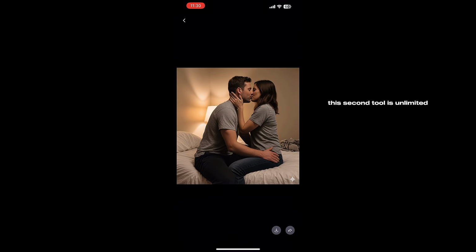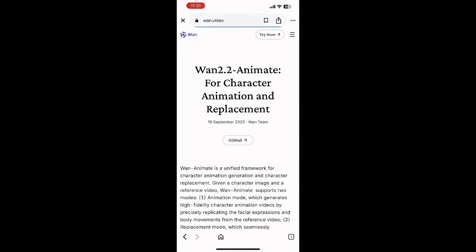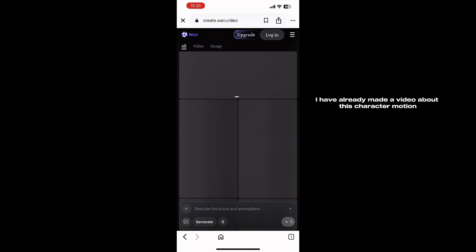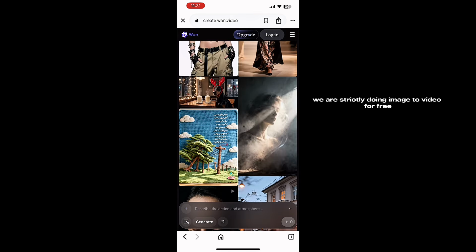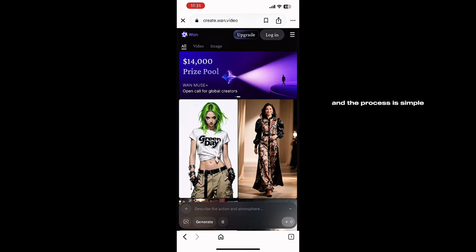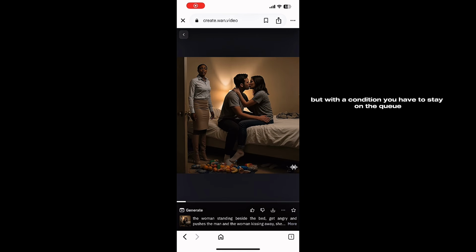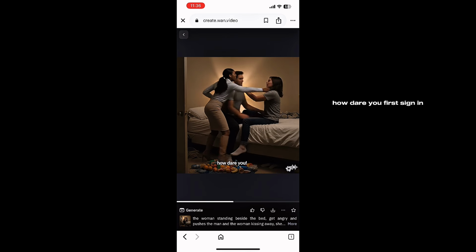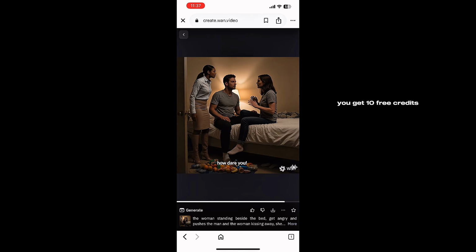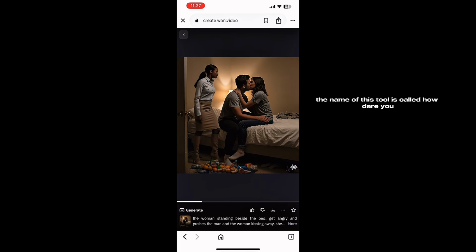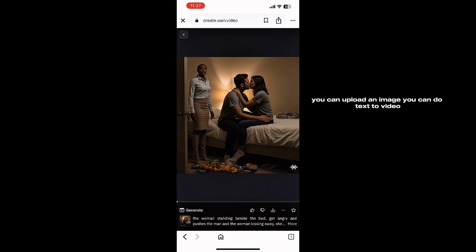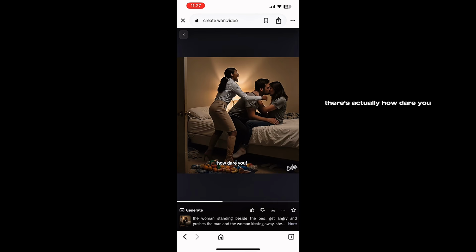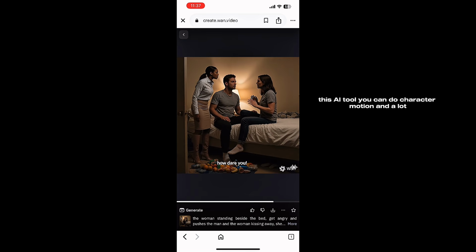This second tool is unlimited, but with a condition: you have to stay on the queue. When you first sign in, you get 10 free credits. The name of this tool is called 12.2. You can upload an image, you can do text to video. There's actually a lot you can do with this AI tool. You can do character motion and a lot. I have already made a video about this character motion on my page, but today we are not doing that. So let's stay focused. We are strictly doing image to video for free, and the process is simple.